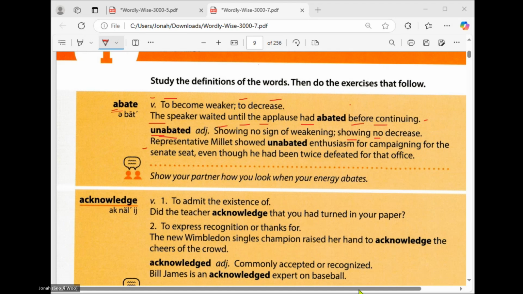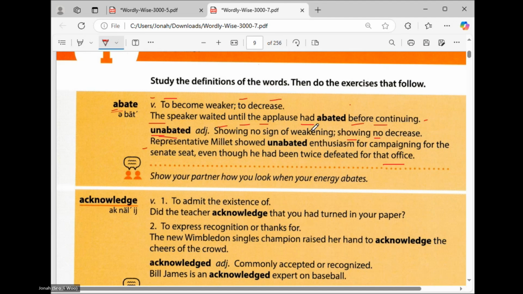Representative Millett showed unabated enthusiasm for campaigning for the Senate seat, even though he had been twice defeated for that office. Okay, great. So Representative Millett showed an unabated enthusiasm for campaigning for the Senate seat, even though he had been twice defeated for that office. So can you try to give me your opinion about this sentence? What did you understand? Can you give me a simple explanation?